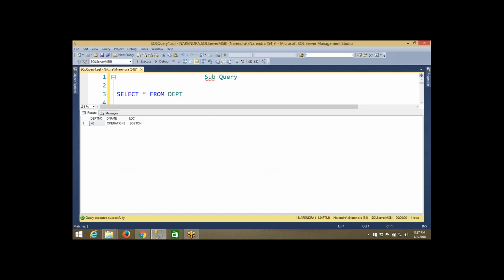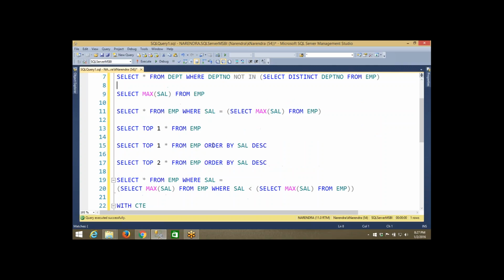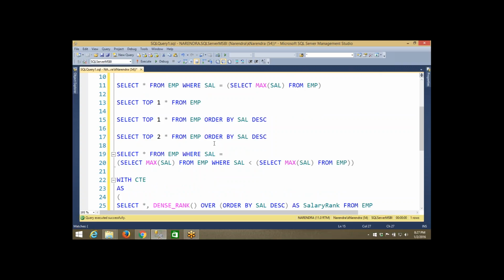Suppose at any given point of time, I want to see a few details from the department table and a few details from the employee table, is it possible with these queries? Whatever queries you have written here using the subqueries concept, can you retrieve the data from two tables at a time? No, we were able to compare the data, but while retrieving we can retrieve the data from only one table, not more than one table. Okay, so that is the reason.